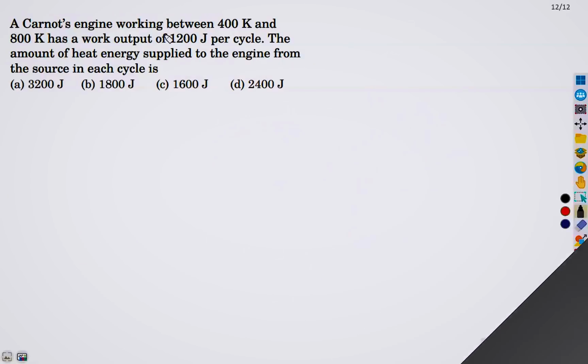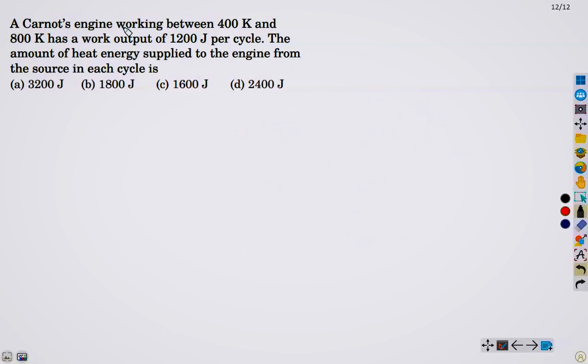Okay. Given a Carnot engine working between 400 Kelvin and 800 Kelvin has a work output of 1200 joule per cycle, the amount of heat energy supplied to the engine from the source in each cycle is. Okay, so what data do we have in our hand right now?